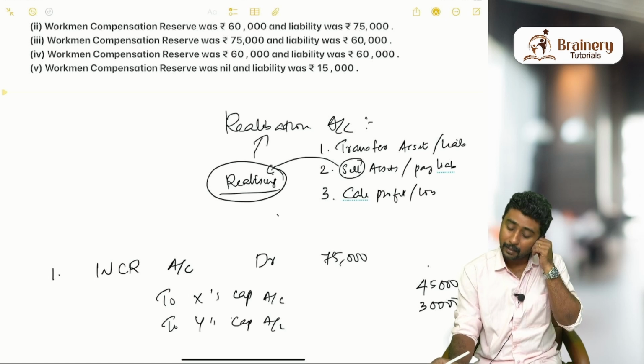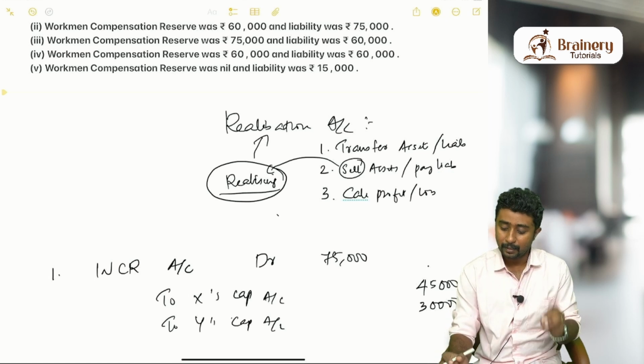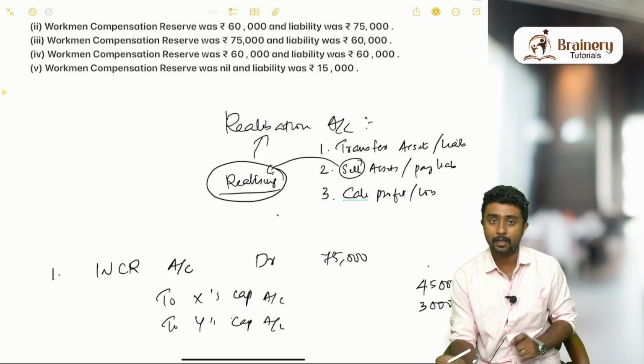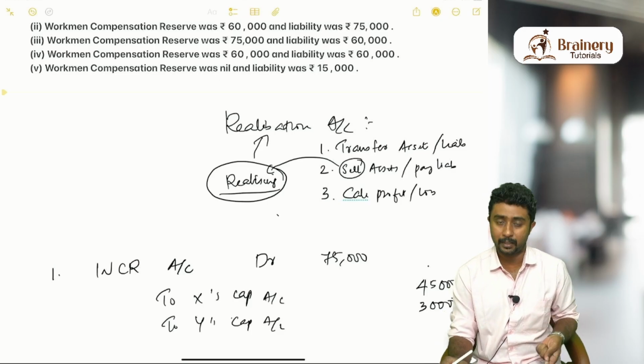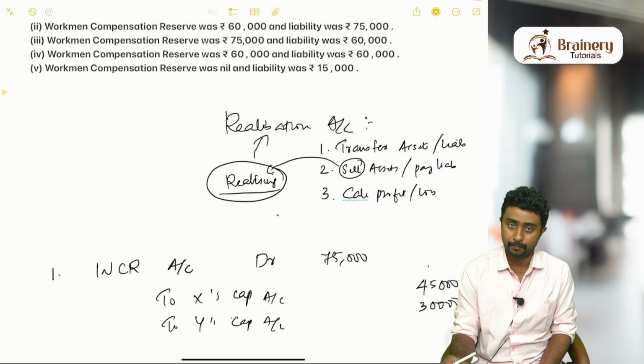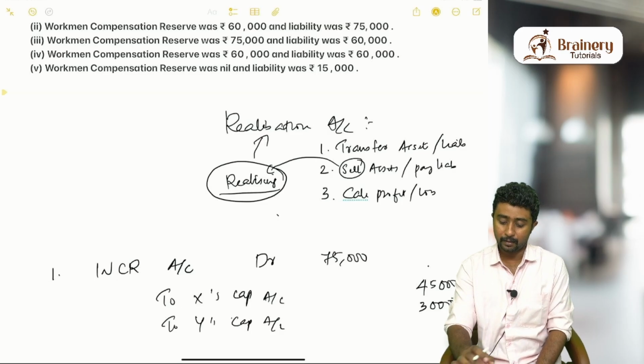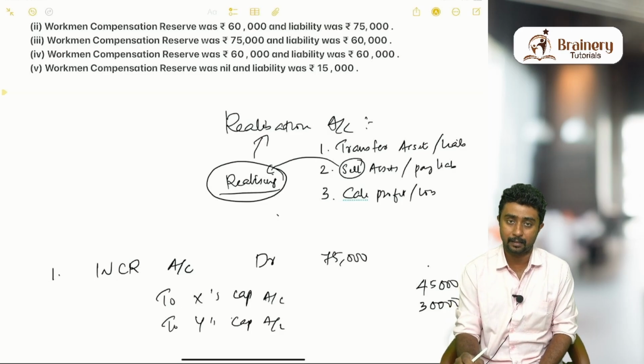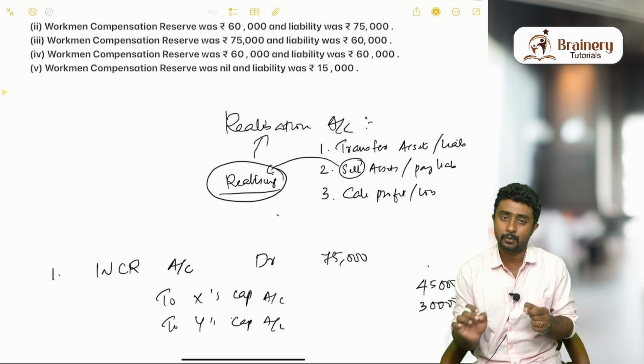Okay, this is how you have to do this one. When you are transferring assets and liabilities to the realization account, if there is a claim for workman compensation reserve, then the reserve should be transferred.